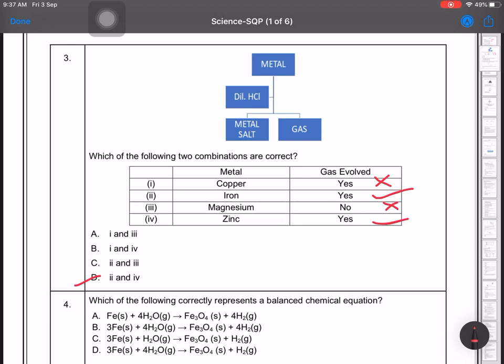Next, which of the following correctly represents a balanced chemical equation? So when you are talking of balance, it is also a NCERT question. So 3Fe plus 4H2O gives Fe3O4 plus 4H2. So you have to see 3Fe, 4H2O, Fe, and so it will be the B option.